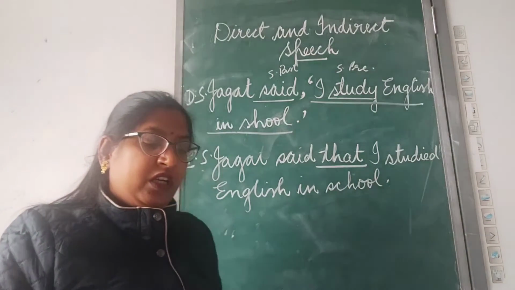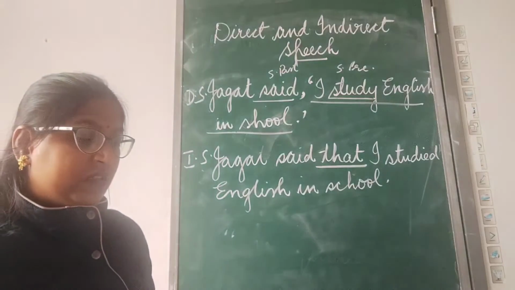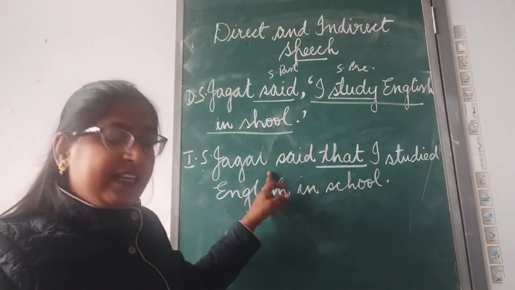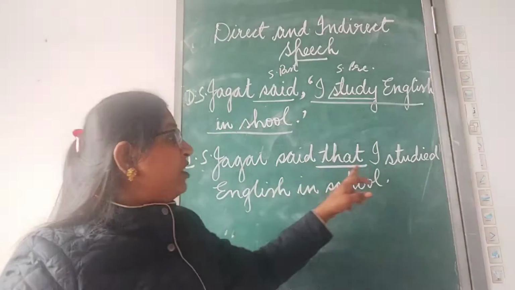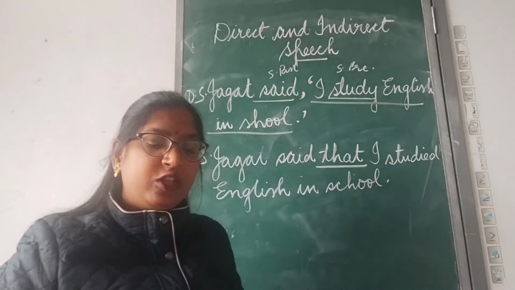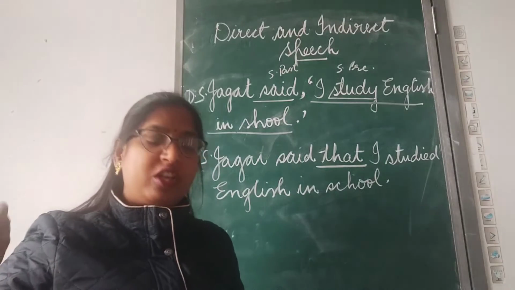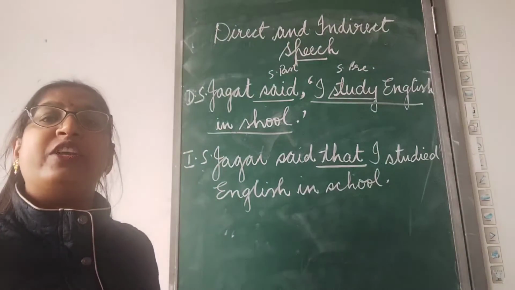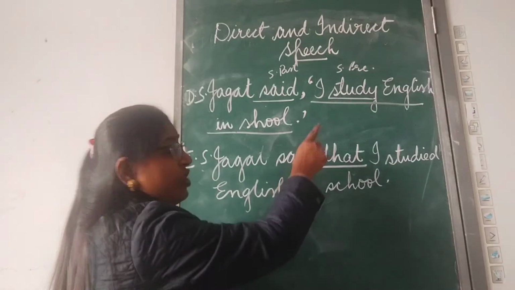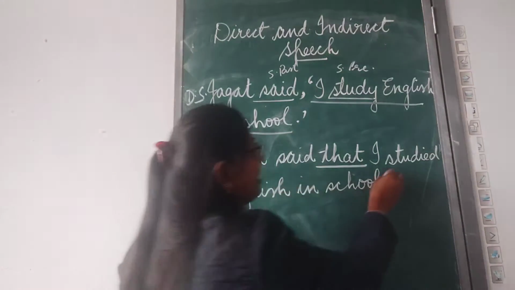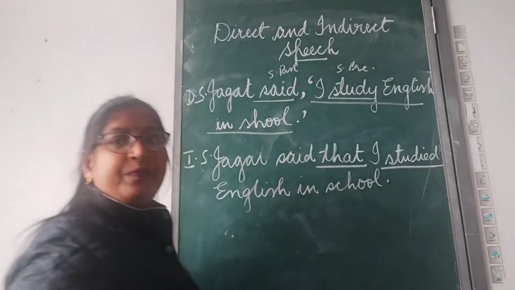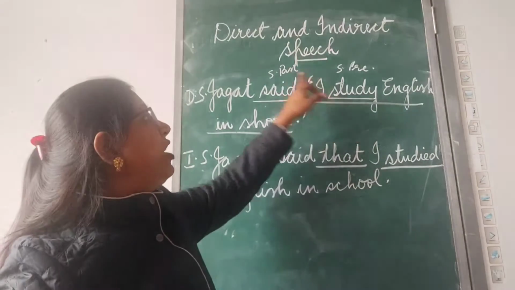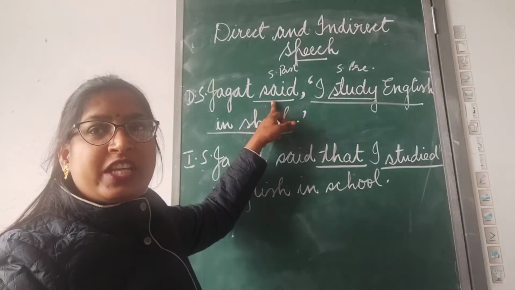Now, in the indirect speech, you can see the tense of the verb of the reported speech or the quoted speech is changed to match the tense of the reporting verb. When we change it from direct to indirect, you can see here study is changed according to the tense of this introducing verb.